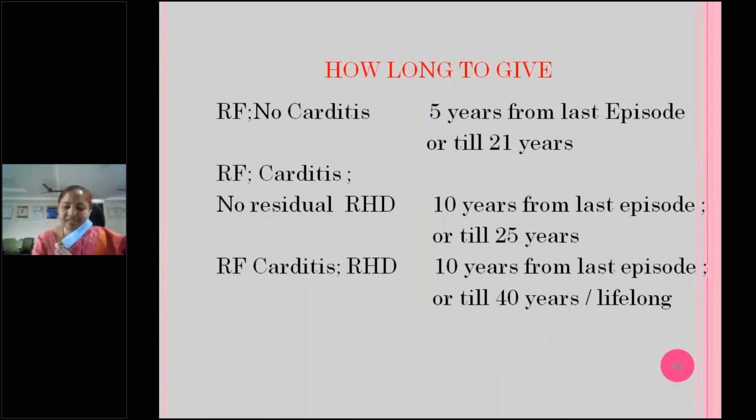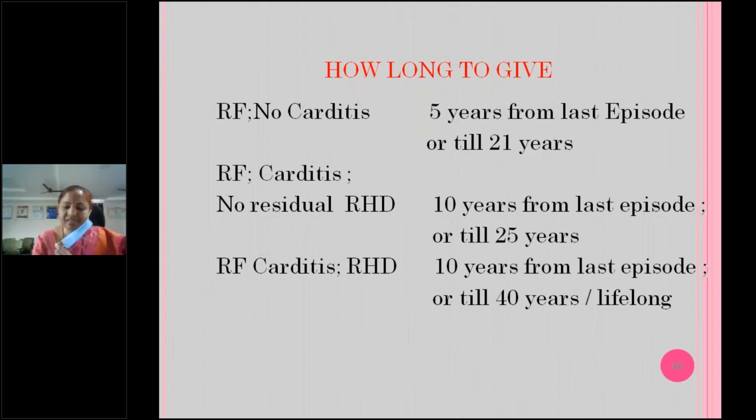For rheumatic fever with only arthritis, that is polyarthritis without carditis, give only for 5 years from the last episode or until the child reaches the age of 21 completed years, whichever comes later. Like, if we started at 5 years of age, we should not stop at 10 years; we have to give up to 21 years. If the child had rheumatic fever at 17 years, we can't stop at 21; as I told you, whichever comes later, 5 years from that period or 21 years.